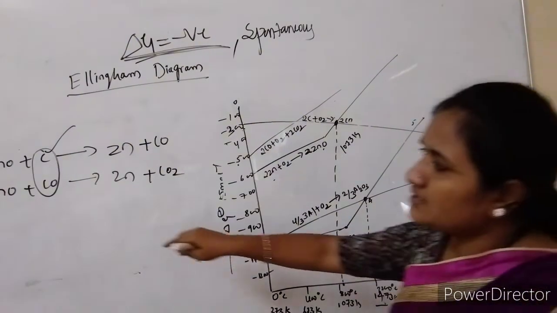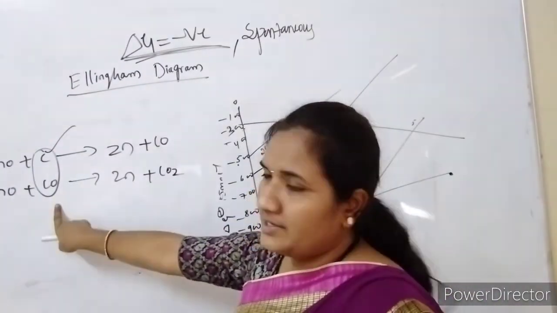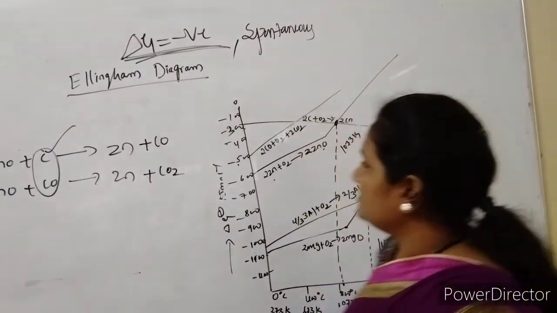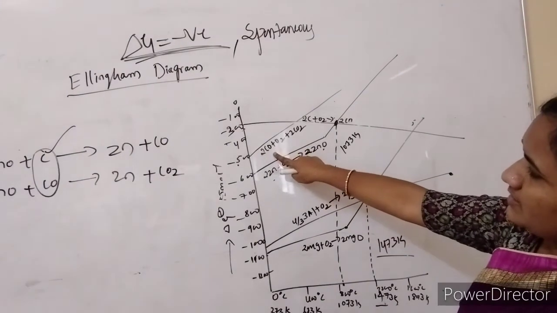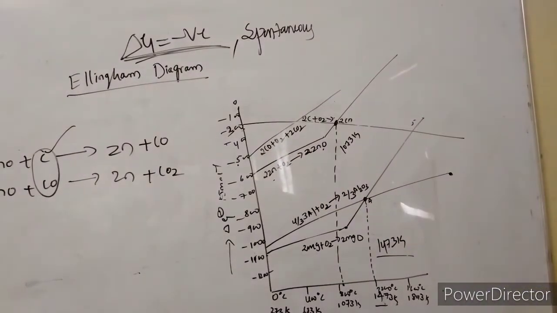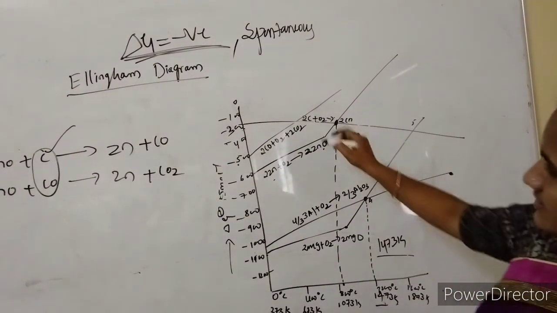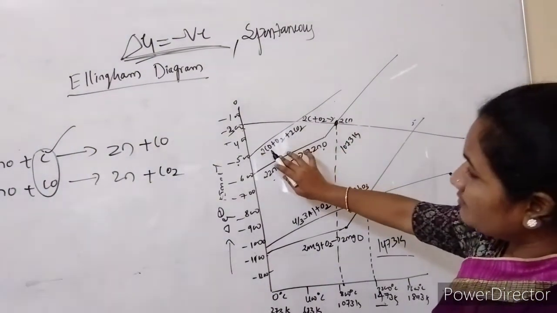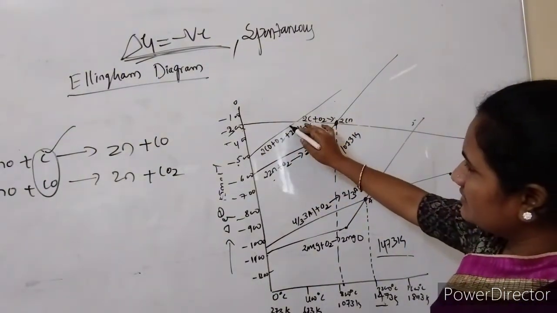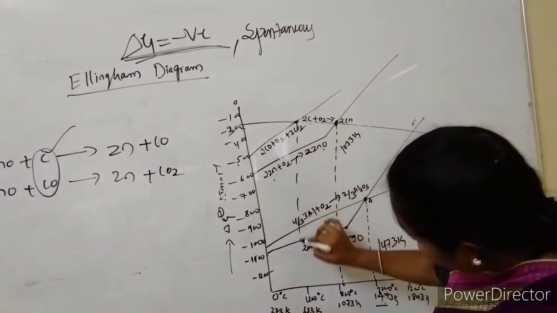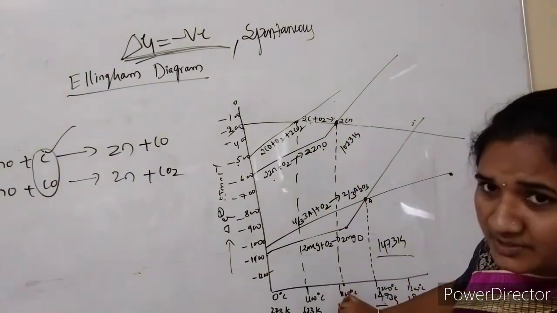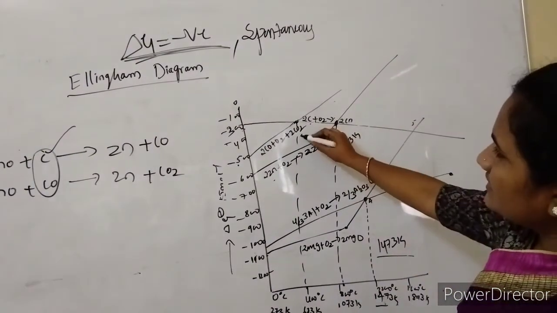Now if I consider carbon monoxide as a reducing agent, again I have to choose both these graphs, carbon monoxide with respect to zinc. The intersection of carbon monoxide with respect to zinc occurs at this point, and the temperature meets at 673 Kelvin.